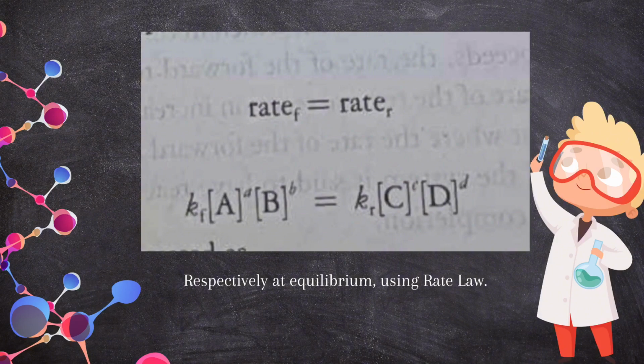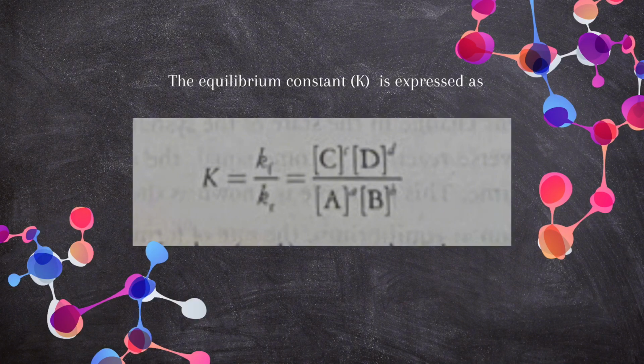Using the rate law, Kf [A]^a [B]^b is equal to Kr [C]^c [D]^d. The equilibrium constant K is expressed as K equals Kf over Kr, or we can also say this as products over reactants.